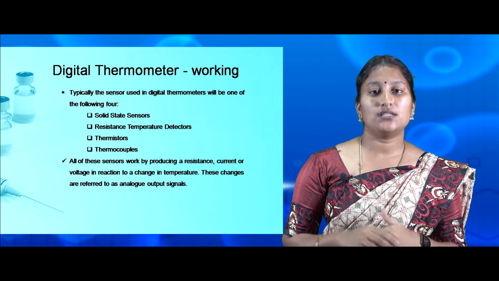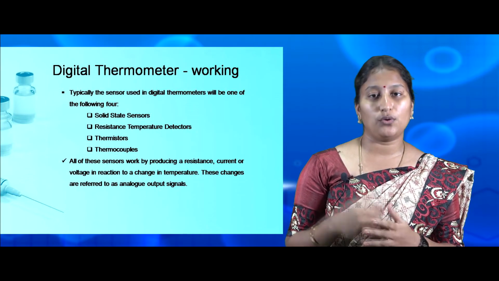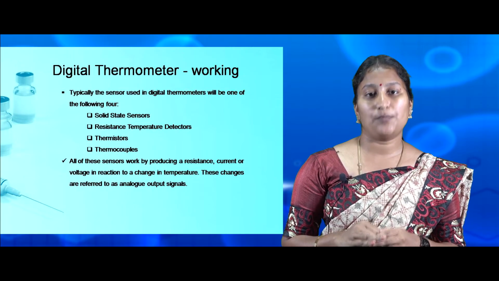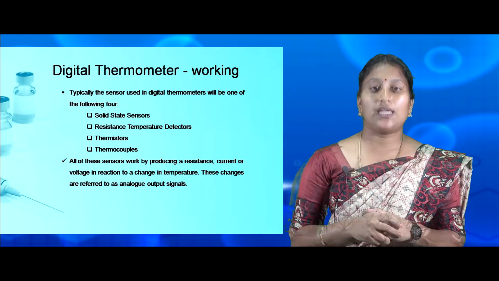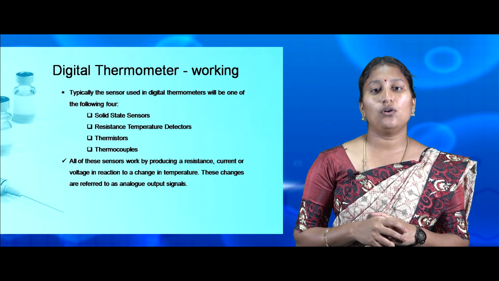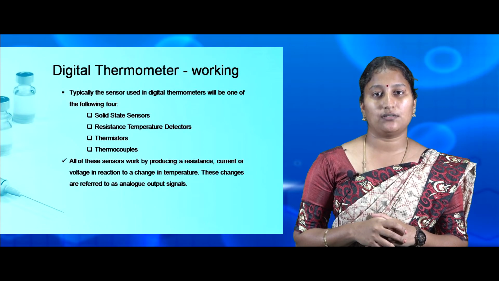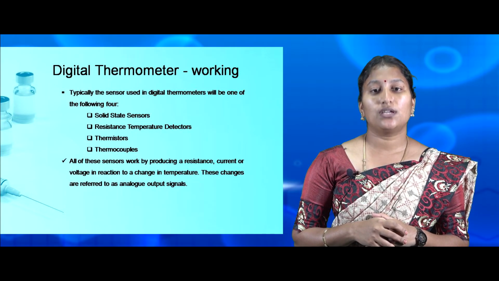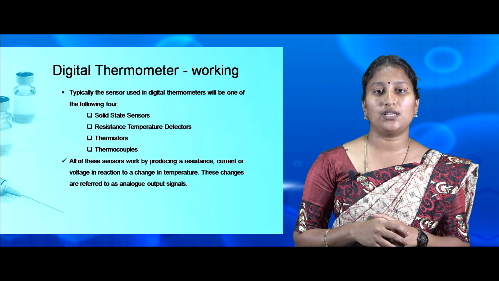Typically, the sensors used in any digital thermometer will be any of the following four sensors: solid state sensors, resistance temperature detectors, thermistors, thermocouples. In basic terms, the analog outputs of these sensors are different. A microchip is then used to convert this measurement into a temperature reading.